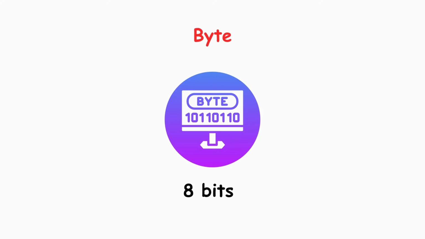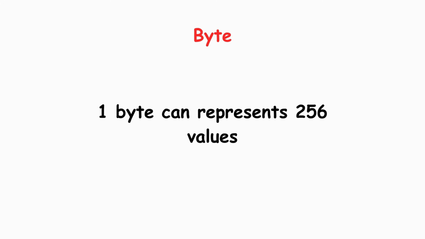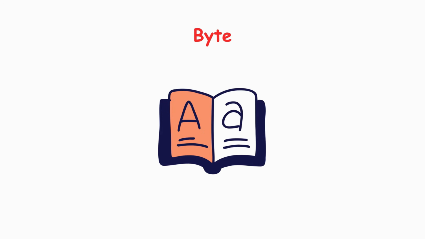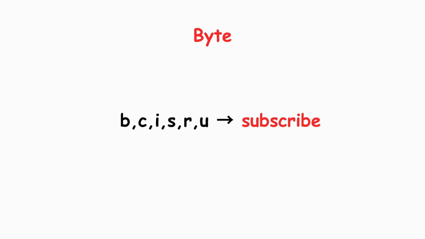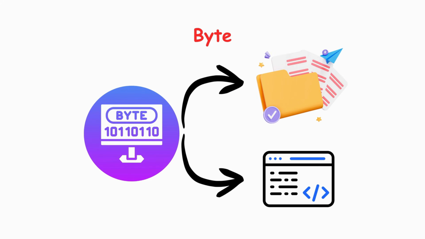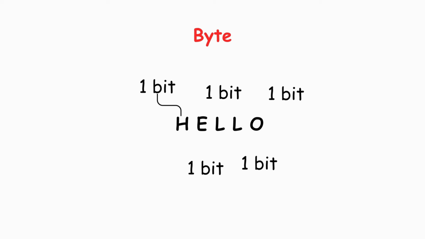Byte. A byte is 8 bits, and this is the fundamental unit that most computer systems use. With 8 bits, you can represent 256 different values. This is why a byte can store one character of text, like the letter A, a number, or a symbol. Think of a byte as a single letter in a book. Just as letters combine to form words, bytes combine to form files, programs, and everything digital. The word hello takes up 5 bytes of storage, 1 byte per character.